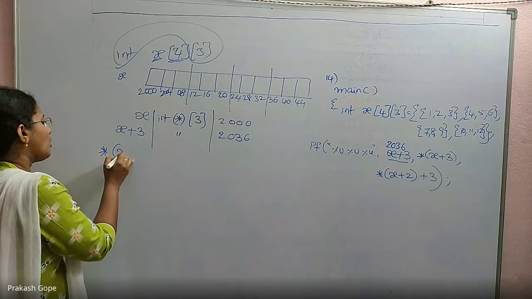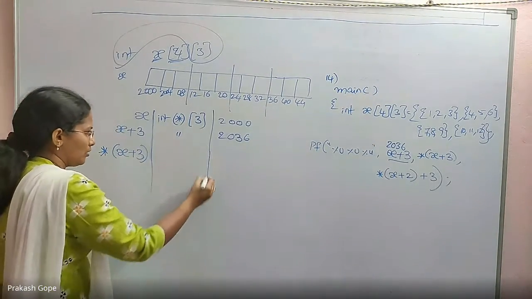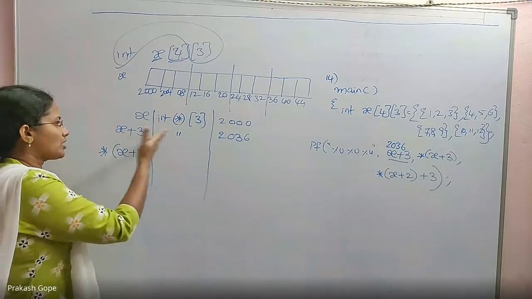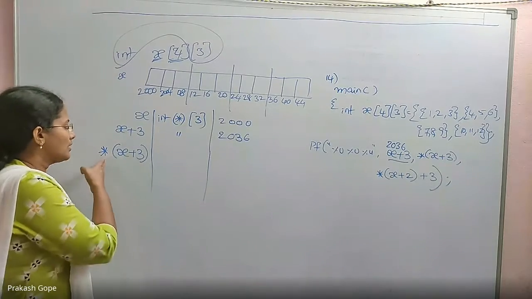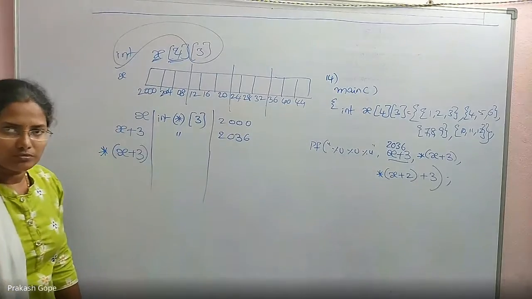Immediately, star of x plus 3. This is the next expression. Those who have not attended the arrays class will definitely say, because x plus 3 is 2036, star of x plus 3 is its content. That is wrong. Correct?